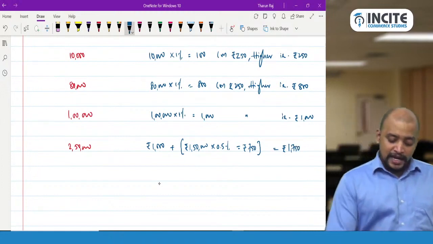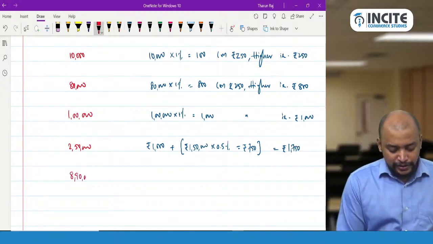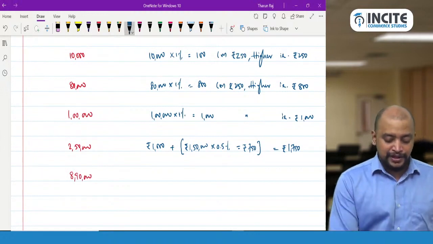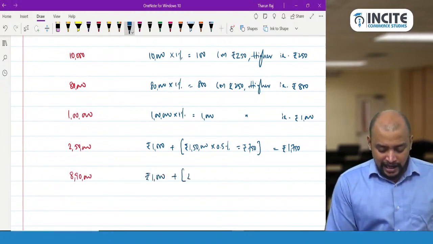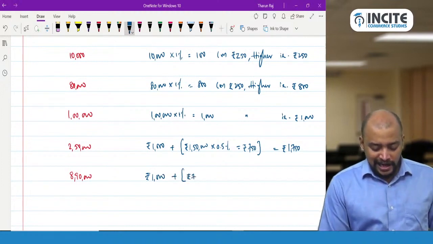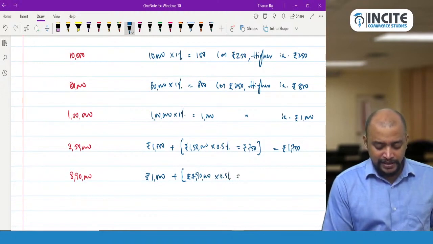Okay. Then suppose it is 8,90,000. So for the first 1 lakh, 1,000 fixed, plus thereafter 7,90,000 into 0.5%.